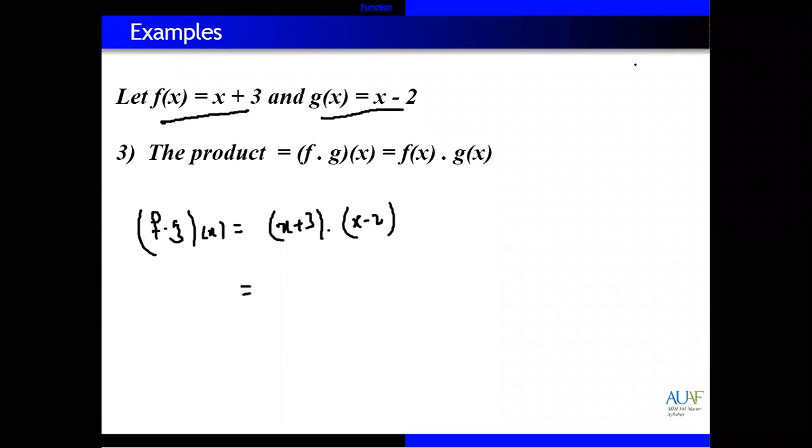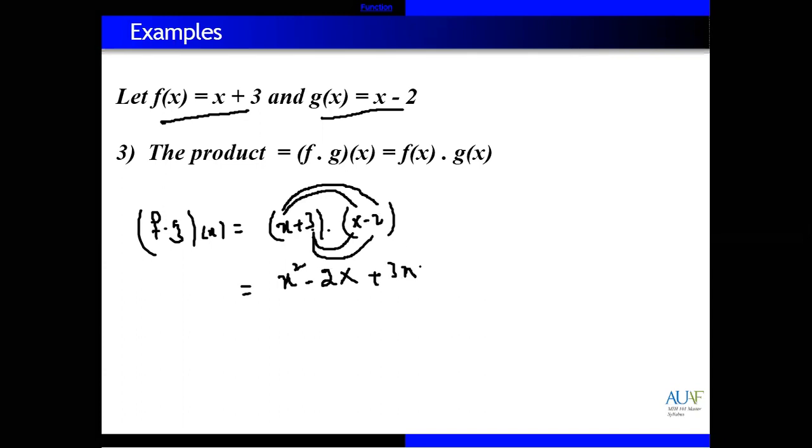So you know how to multiply: the first number x multiplies with both numbers, x as well as minus 2. x multiplied with x equals what? x multiplied with x is x square. x multiplied with minus 2 equals minus 2x. Same, the next number 3 multiplies with both. First 3 multiplied with x equals what? 3x.